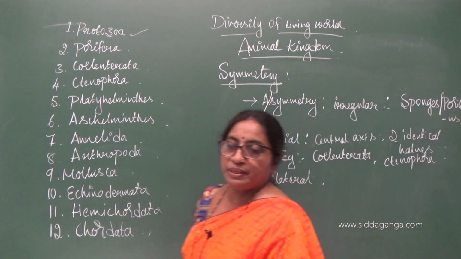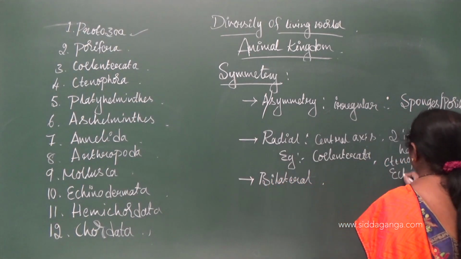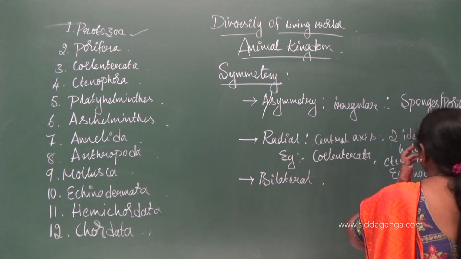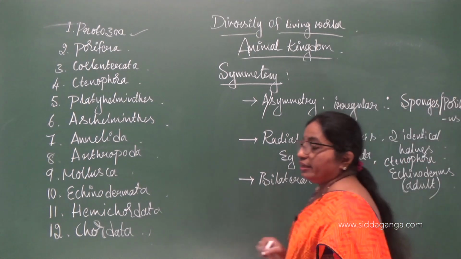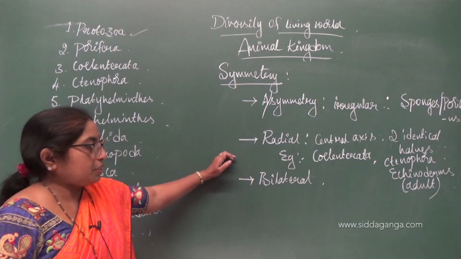All of them exhibit radial symmetry, and also adult echinoderms, not the larvae. Adult echinoderms will also exhibit radial symmetry.